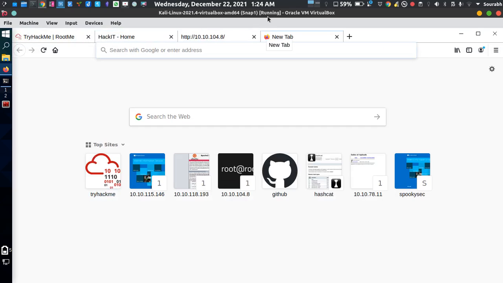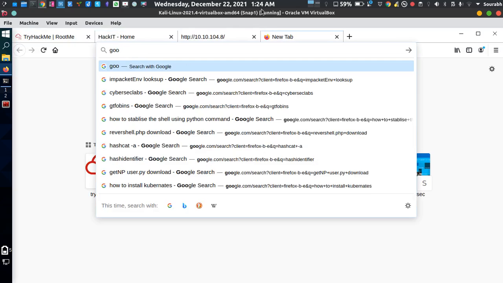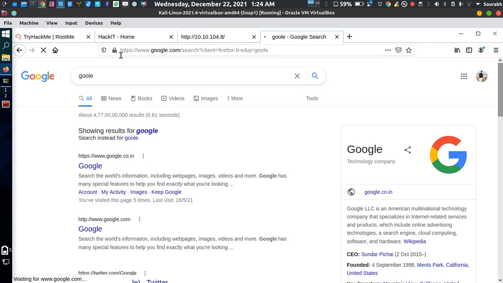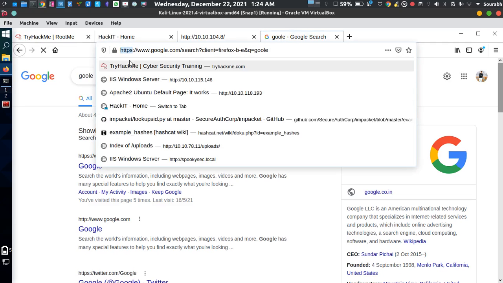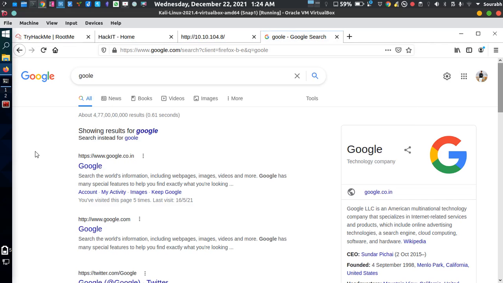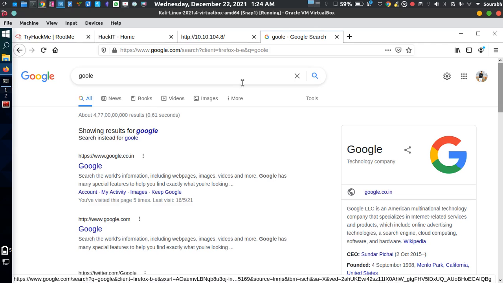Let's just say I open Google here. As you can see, the actual URL is HTTPS, and there's a lock button also. It means that it's a secured one. It can be brute forced, but it's a little tedious task for the hacker also.